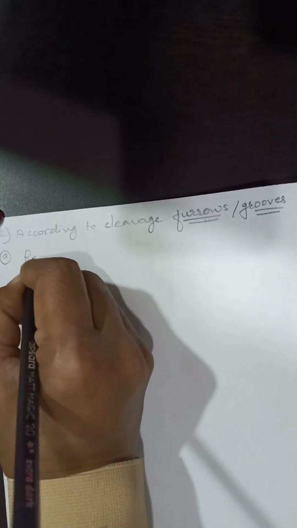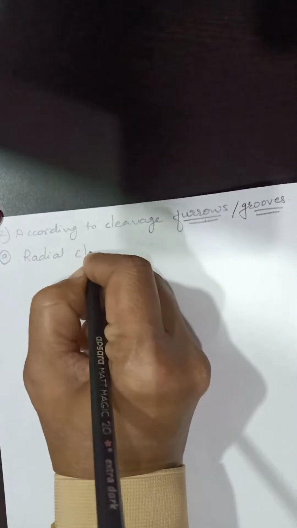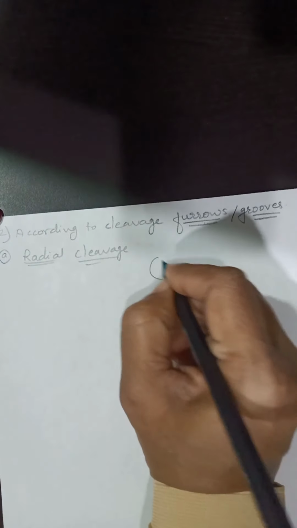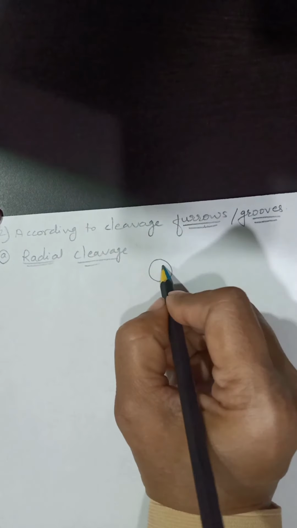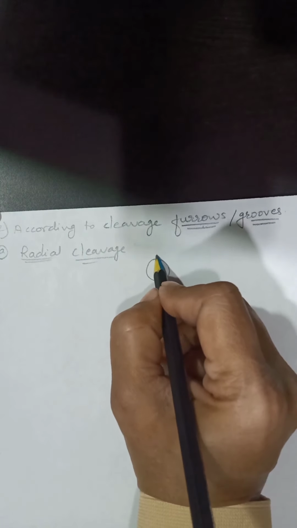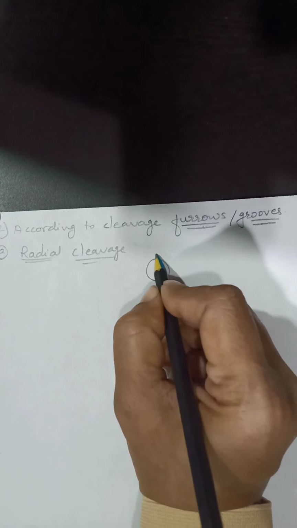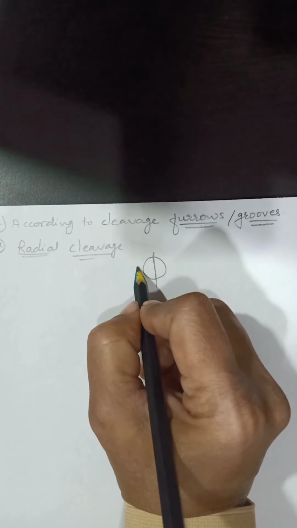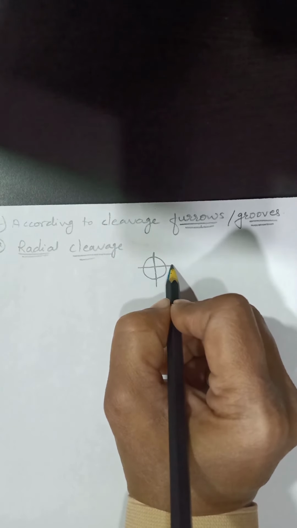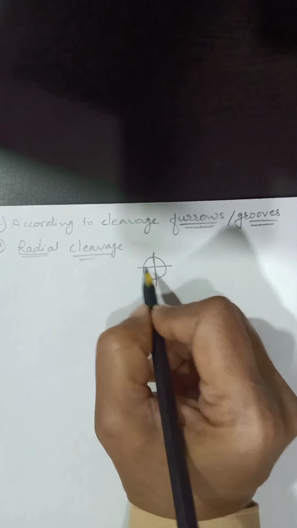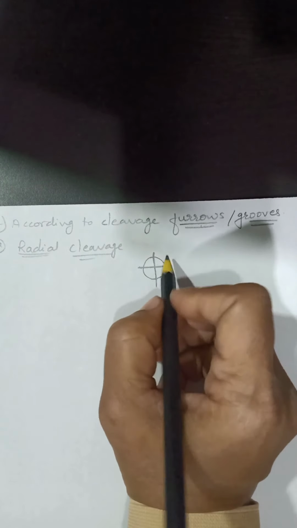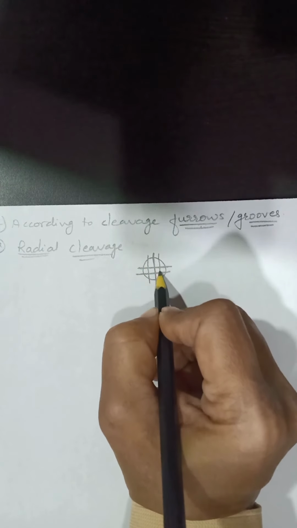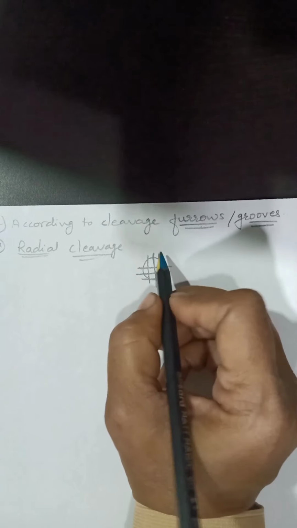The first one is radial cleavage. What happens in this cleavage? In this type, the single-celled zygote divides at right angles. First it divides longitudinally, then vertically, again longitudinally, then vertically.